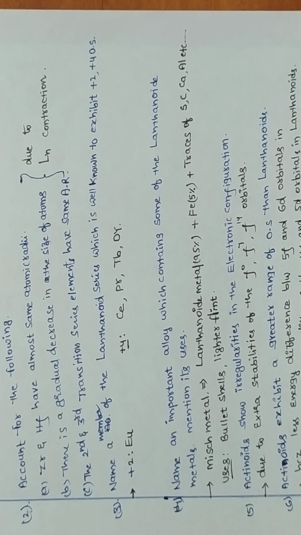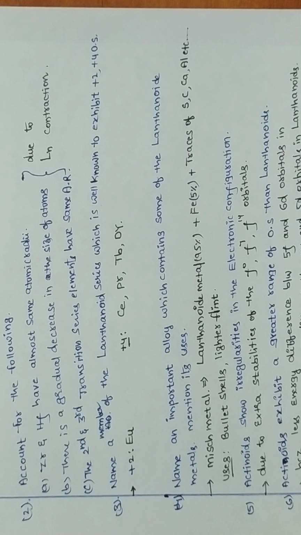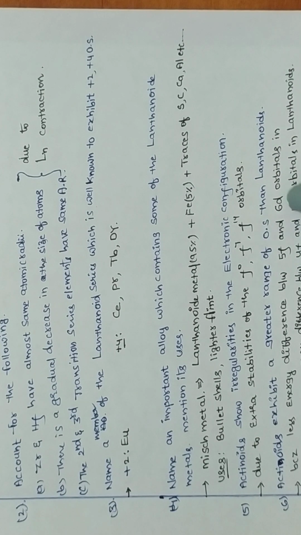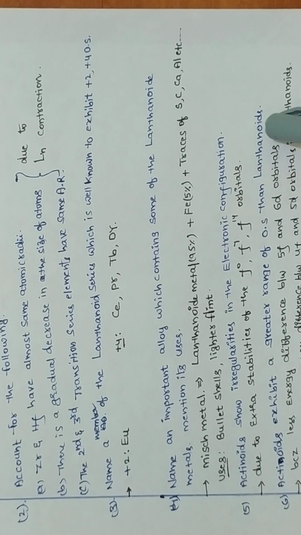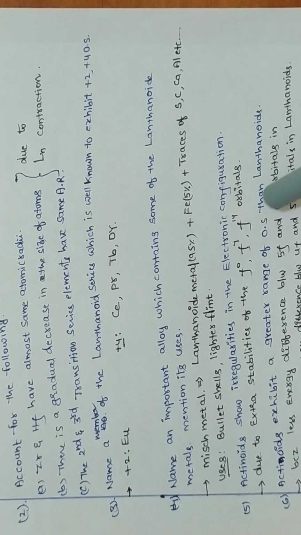Actinoids exhibit a greater number of oxidation states than the lanthanoids because the energy difference between (n-1)d and (n-2)f orbitals is very small. So along with 7s, 6d, 5f electrons also participate, because the energy gap is very small between 5f and 6d. So 5f electrons also participate in bond formation.